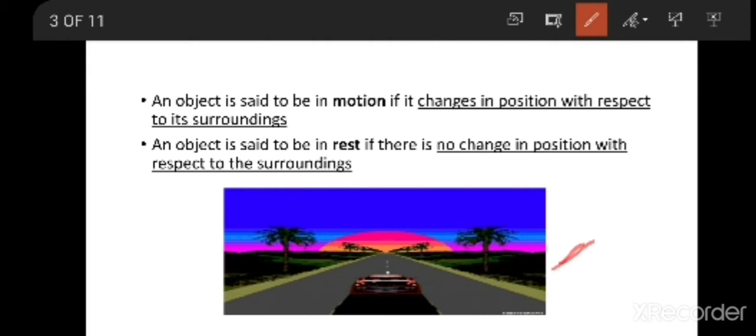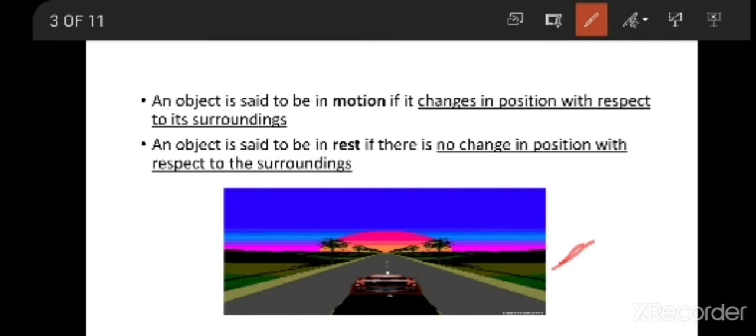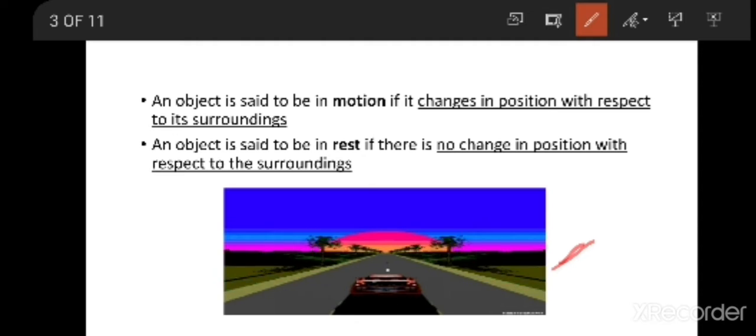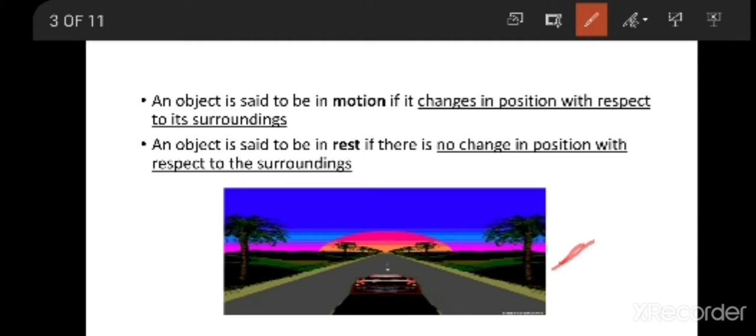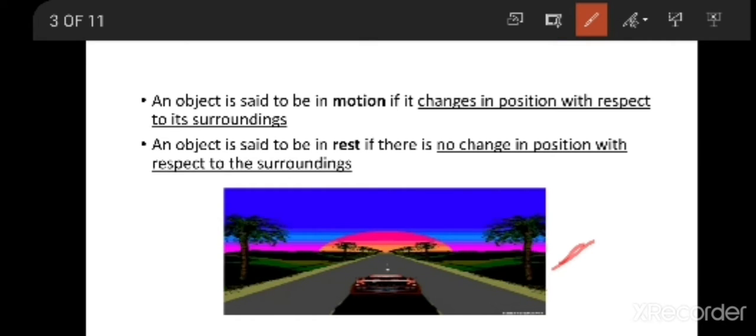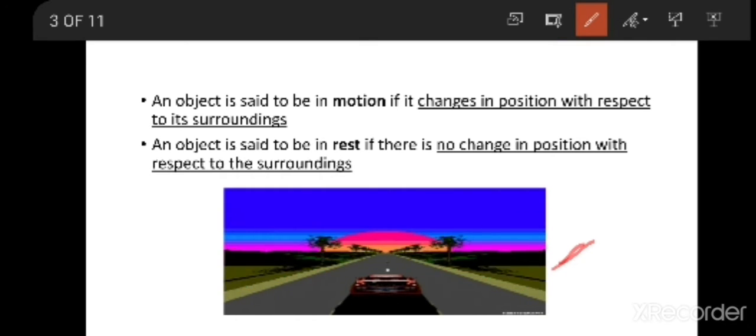If you observe this picture, yes, we can observe the car is moving. But mainly what I am observing is the trees are also passing by. The trees are passing by. If I see, the trees are not at rest. For me it is looking like the trees are moving. The trees are going away. Now can you say whether these trees are in rest or in motion?